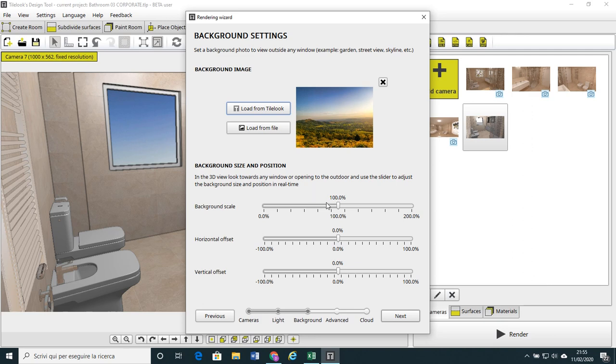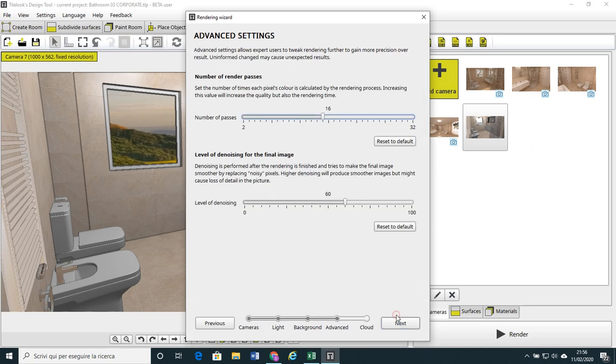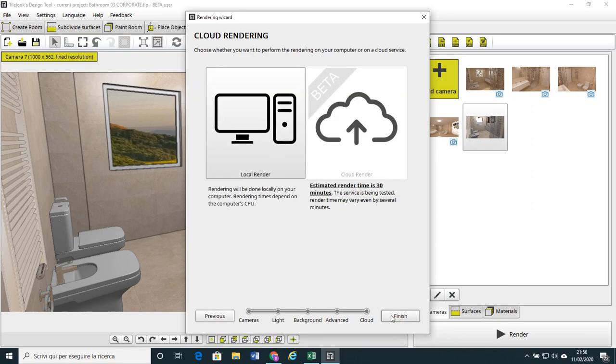Then, by dragging and dropping these arrows here, we can adjust the position and the size of our image. For example, we can scale the image and we can move it in the horizontal way and the vertical way. Once we have found the correct position, then we click next. Next, and then we can proceed with the rendering.